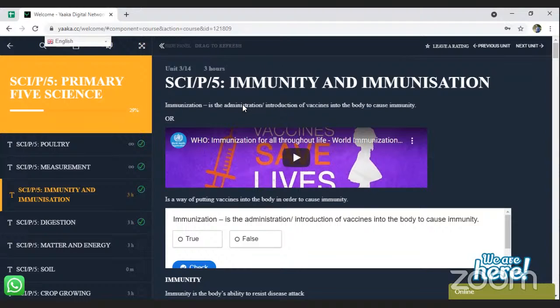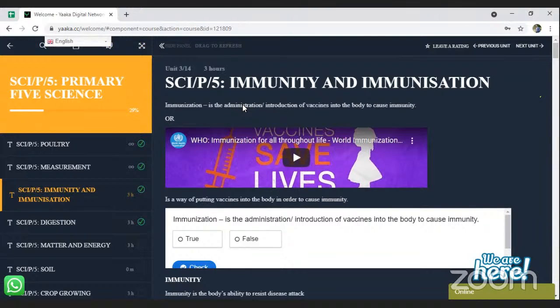So the reason why we go for immunization is to help our bodies get immunity against a certain disease. Just like right now, we are expected to go for vaccination these days, just for our bodies to get immunity against coronavirus disease.